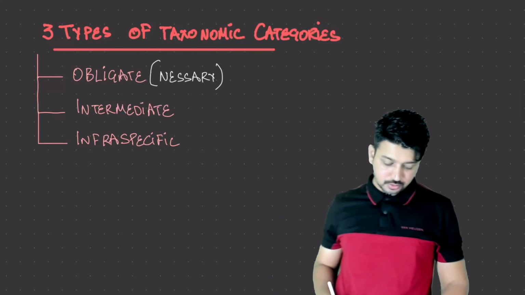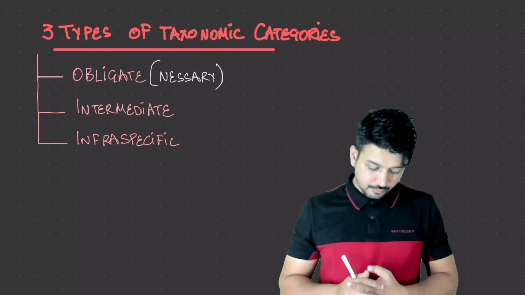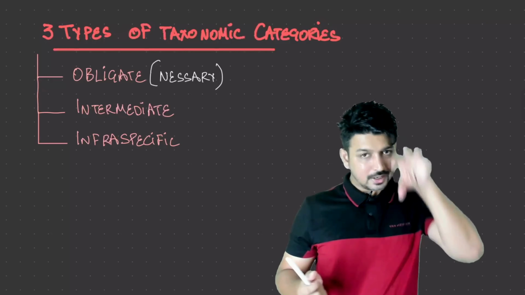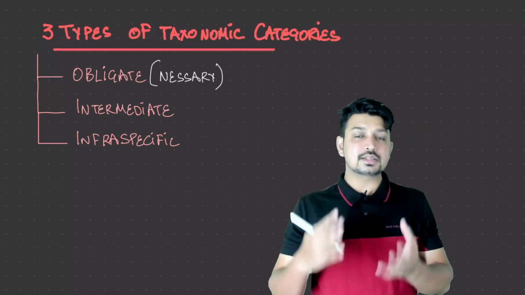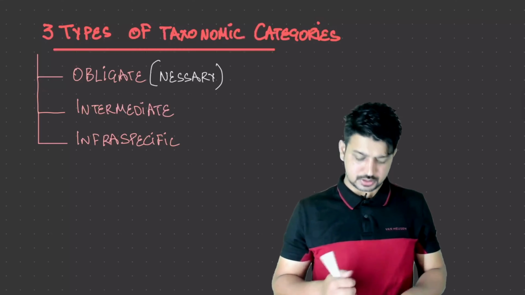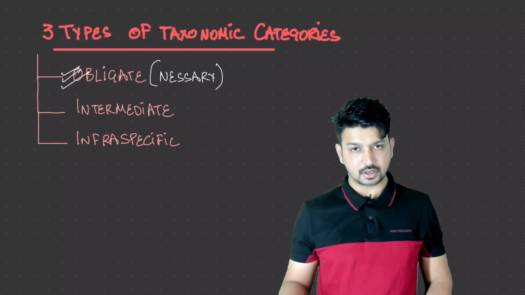So we are going to understand only the obligate taxonomic category. Intermediate is present in between, and infraspecific is the least, the last part of the taxonomic category. That is not our major concern. Our major concern will be the obligate taxonomic categories.